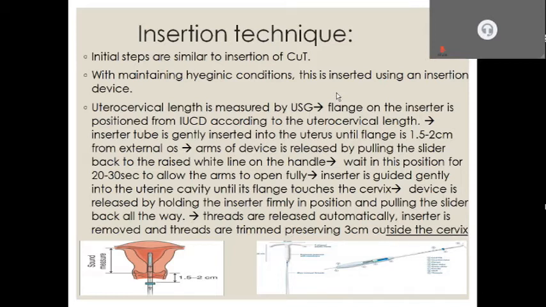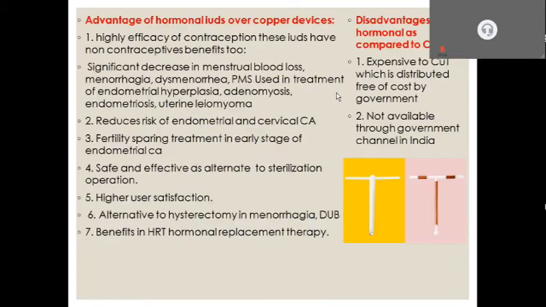Wait in this position for at least 20 to 30 seconds to allow the arms to open fully. The inserter is guided gently into the uterine cavity until its flange touches the cervix. The device is released by holding the inserter firmly in position and pulling the slider back all the way. Threads are released automatically, the inserter is removed, and threads are trimmed, preserving 3 cm outside the cervix.